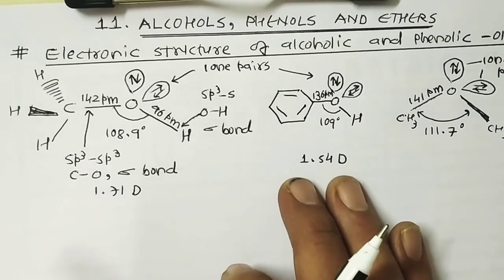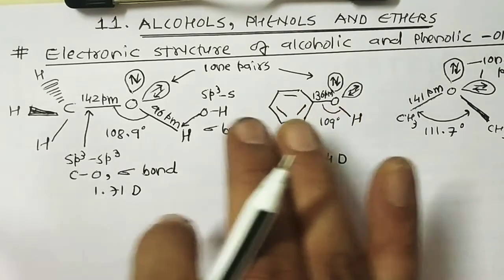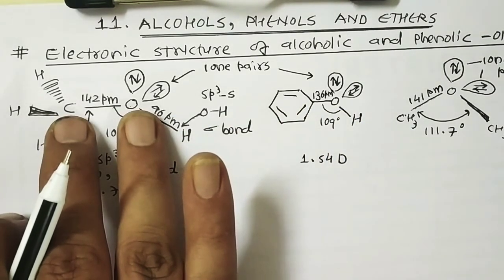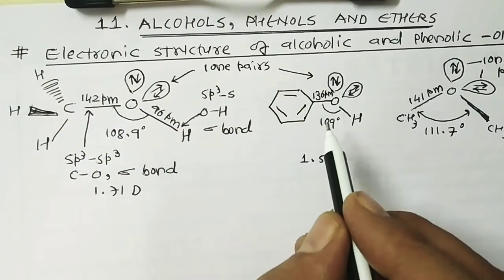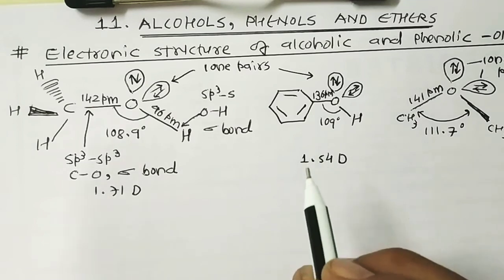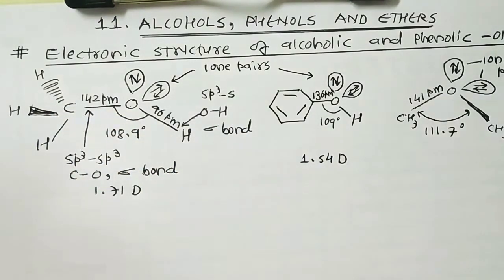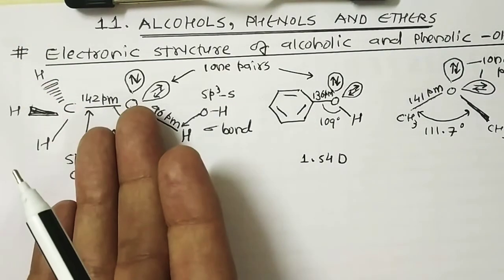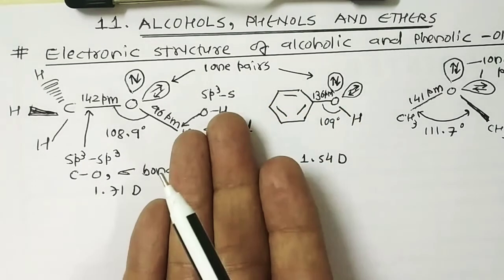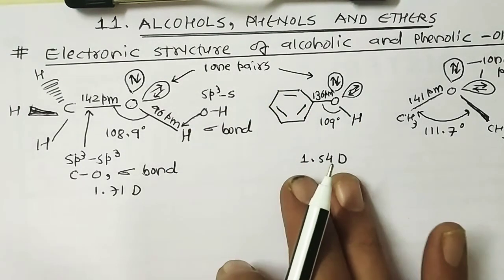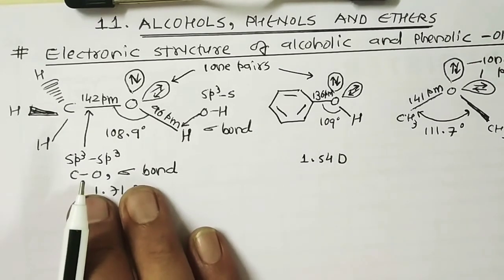This is because the CO bond in phenol is less polar than the CO bond in alcohol, due to the electron withdrawing effect of the benzene ring, while in methanol the CO bond is more polar due to the electron donating effect, because the methyl group is electron donating, while the phenyl ring is electron withdrawing. So that's why the dipole moment of phenol is quite low compared to alcohol.